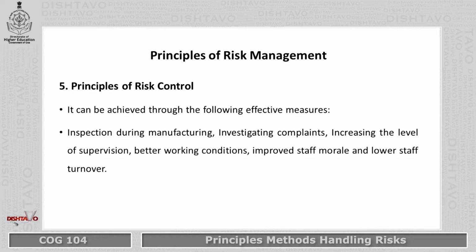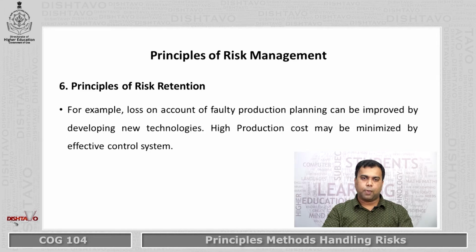You have to identify the root cause of that particular problem and you have to provide a solution. Then increasing the level of supervision, this will improve the efficiency level. Then provide better working conditions at the workplace, so employees will do the work in an effective manner. Improve staff morale and lower staff turnover. When you do all these things, definitely it will reduce the risk in the business organization.